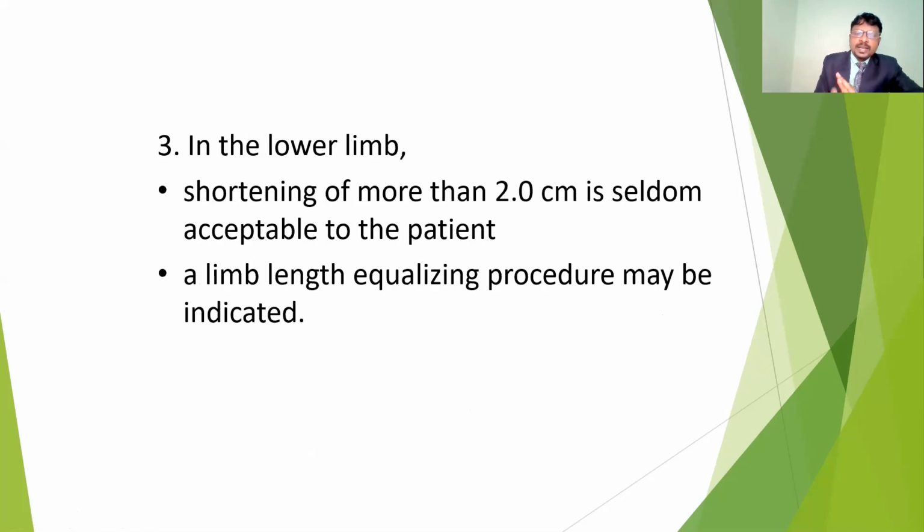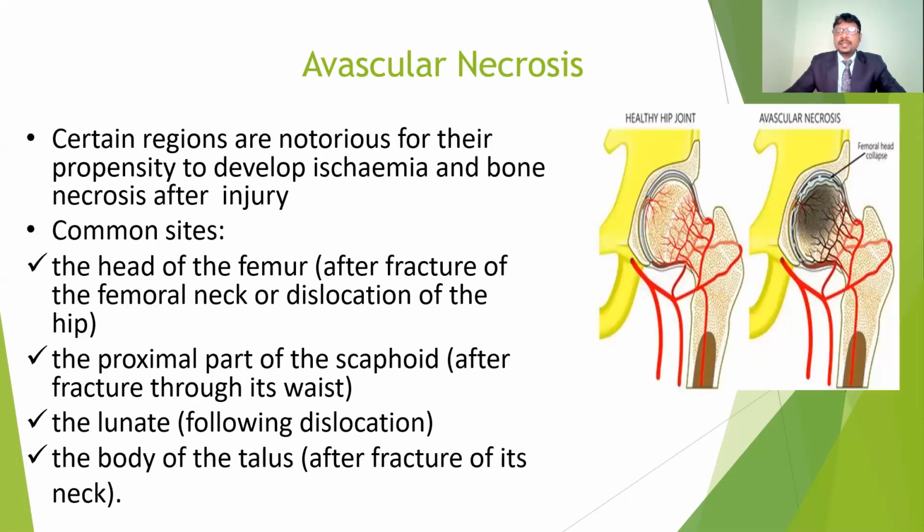In the lower limbs, shortening of more than 2 centimeters is seldom acceptable to patients, so a limb length equalization procedure may be indicated. In these conditions, Ilizarov techniques. In the last class we discussed this treatment method, that is external fixation. These external fixators are used when the bone shortening is more than 2 centimeters.